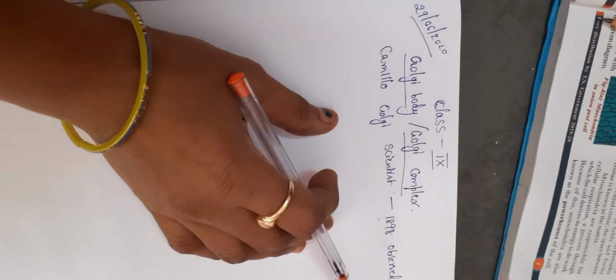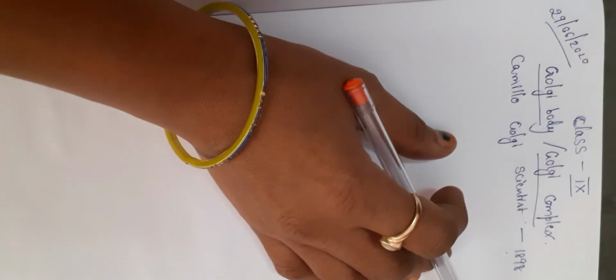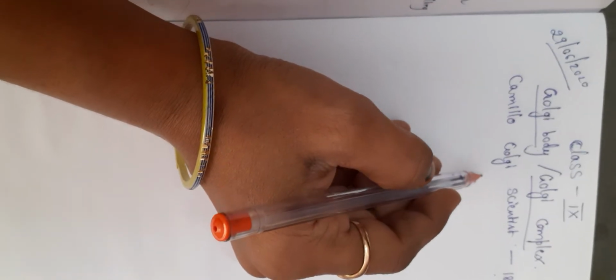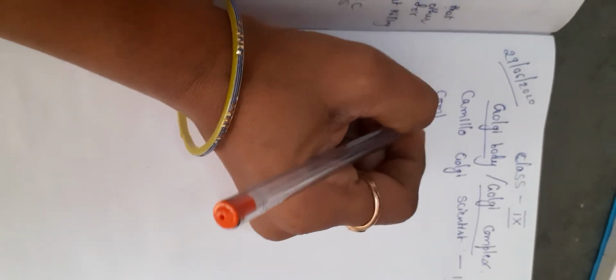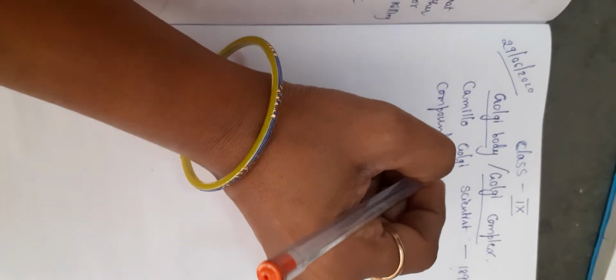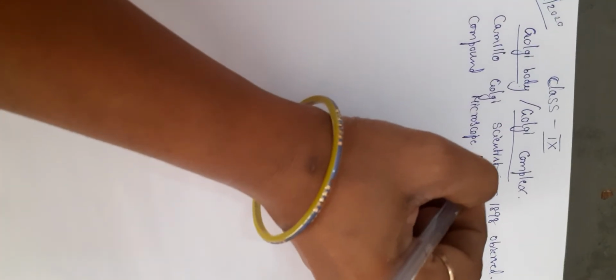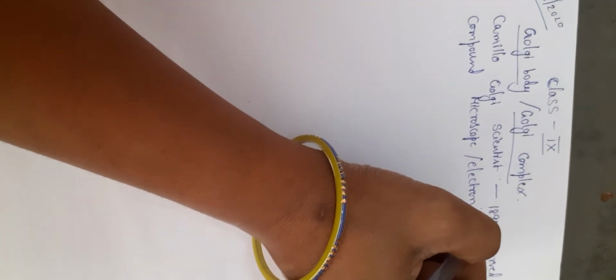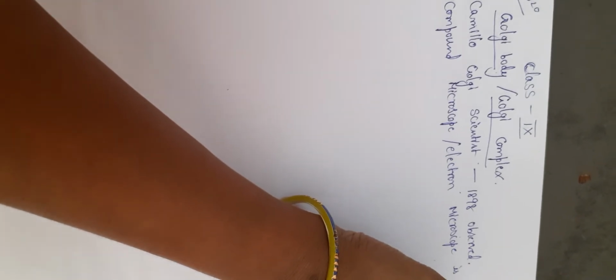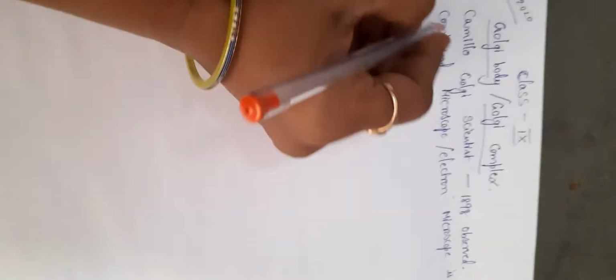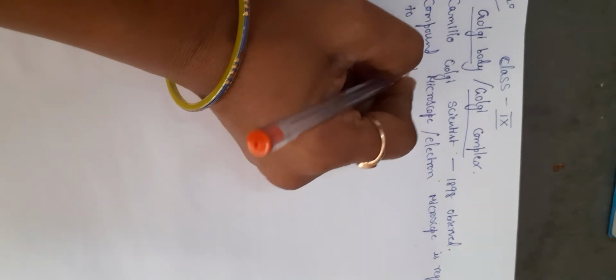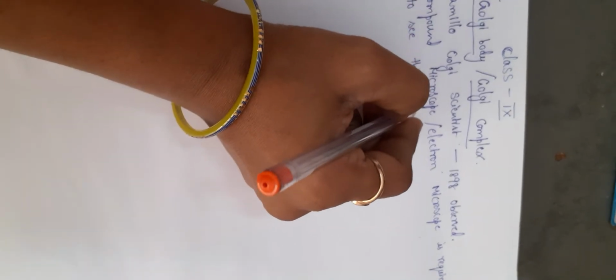If you want to see the cell organelle, you need a compound microscope or electron microscope. A microscope is required to see this organelle.